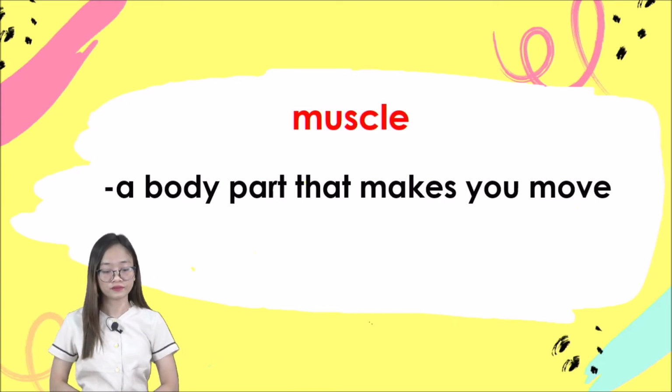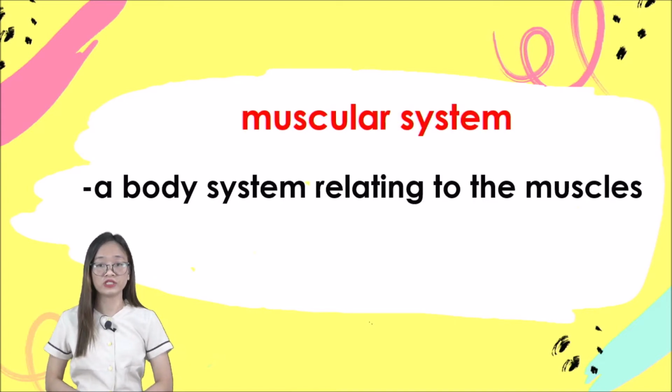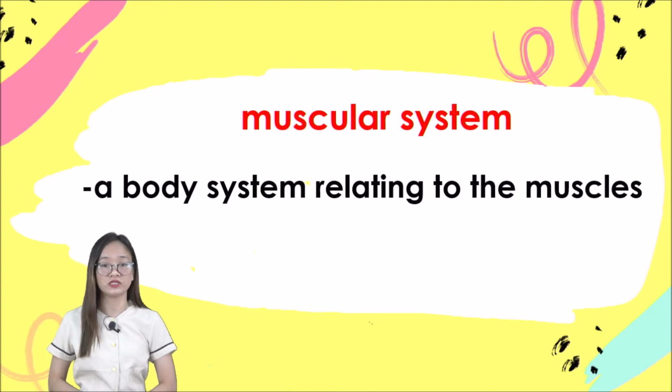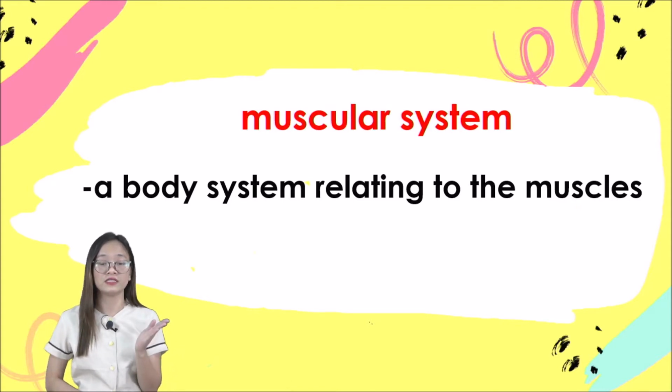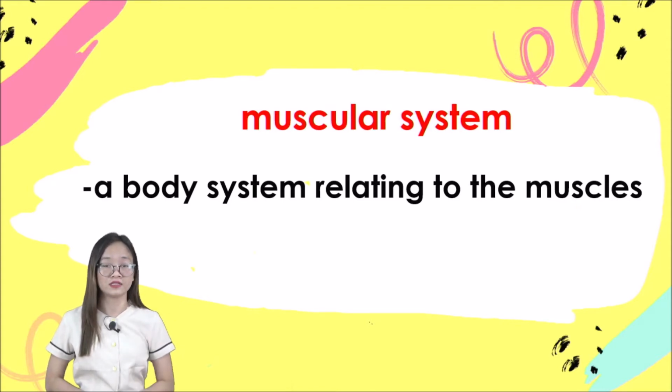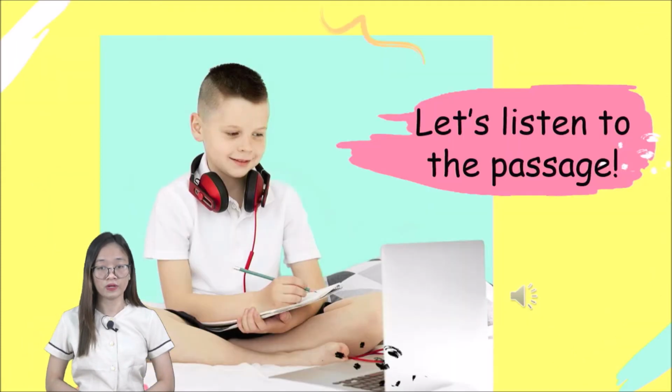Okay? So we have the muscular system. When we say muscular system, kids, it is a body system relating to our muscles. Okay? From the word muscular, meaning it is related with our muscles. Okay, kids, now let us listen to our passage.